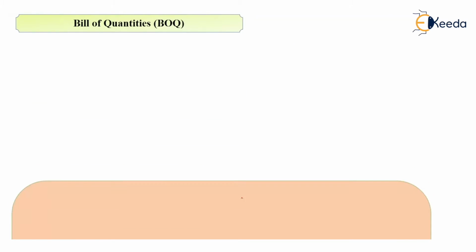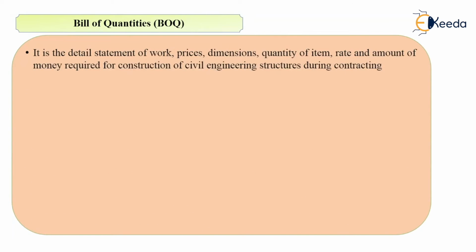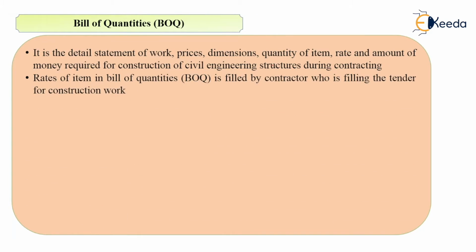Now the next term is bill of quantities. In short, it is also known as BOQ. So what is BOQ? It is the detailed estimate of work, prices, dimensions, quantity of item, rate and amount of money required for the construction of civil engineering structure during the contracting. See, the rates of various items are filled into the BOQ by the contractor. So what will it give? I will show you the format in just the next point.